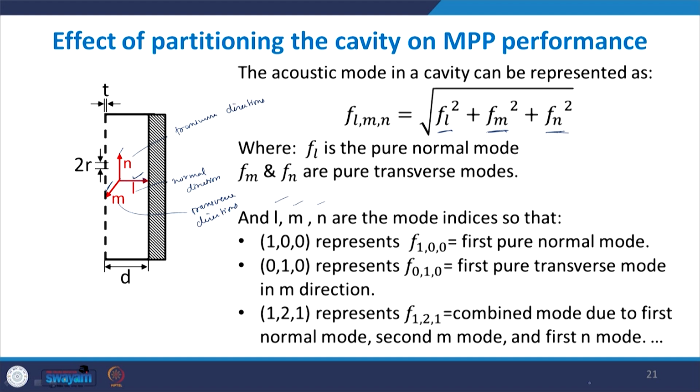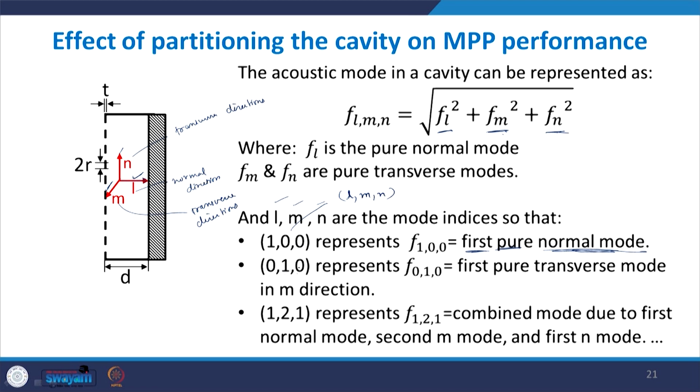So, this means that the transverse frequencies are 0, only the normal frequency is getting its first value, which will mean it is the first pure normal mode. Similarly, if we have 0 1 0, which means that M is equal to 1 and L and N are 0. So, this is the value of L, M, N.